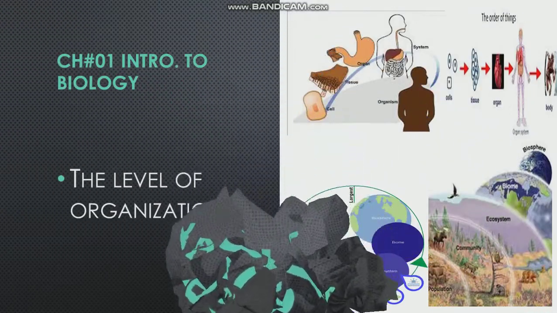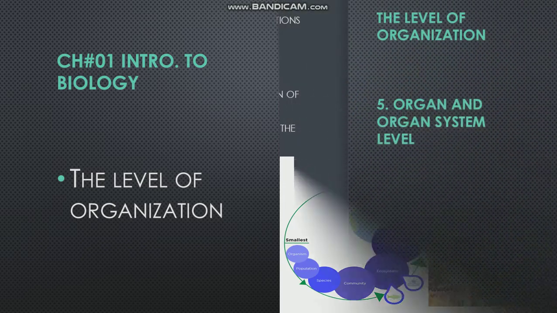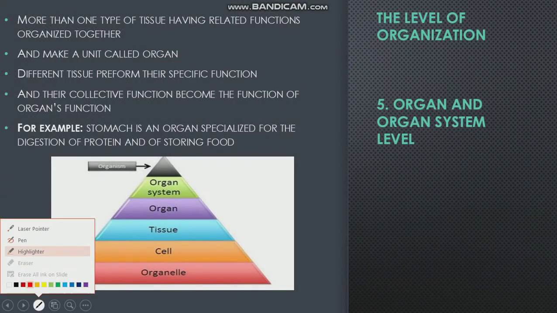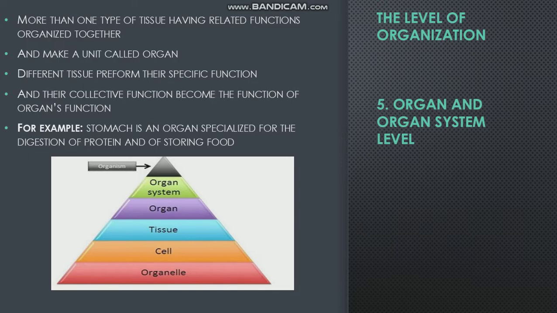The topic of this video is the level of organization. The fifth one is organ and organ system level. More than one type of tissue with a related function organized together makes a unit called an organ. Different tissues perform their specific functions, and their collective function becomes the function of the organ.